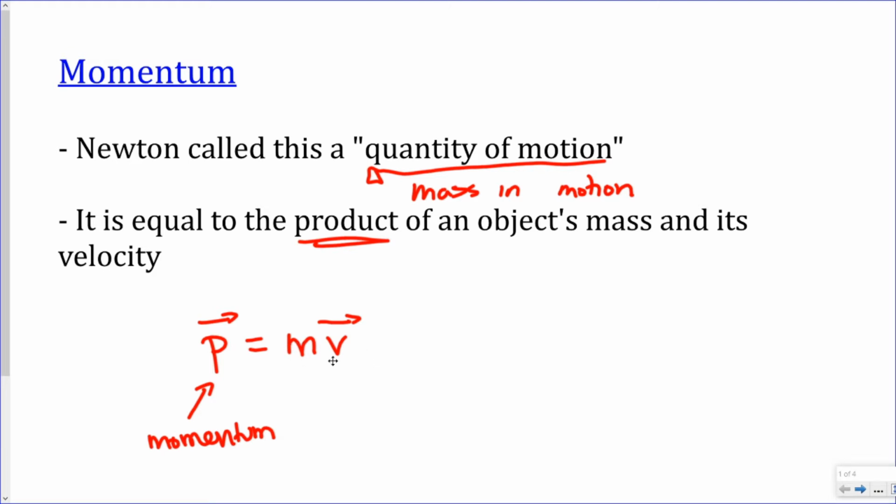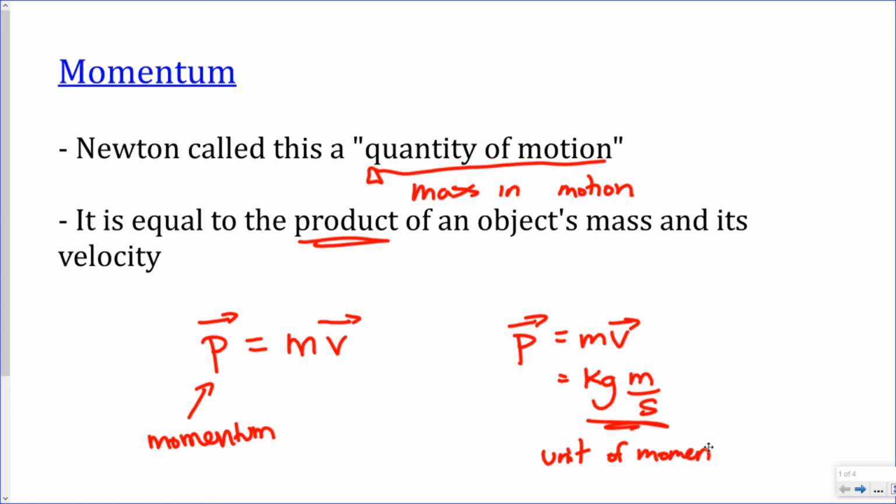What's the actual unit, though? The unit of momentum, if we have that it's mass times velocity, well, let's fill in those ones. The standard unit for mass is the kilogram, and the standard unit for velocity is meters per second. So guess what? The unit for momentum is kilogram meters per second. This is our unit of momentum. And this is a really easy formula to use because it's just multiplying two things together.